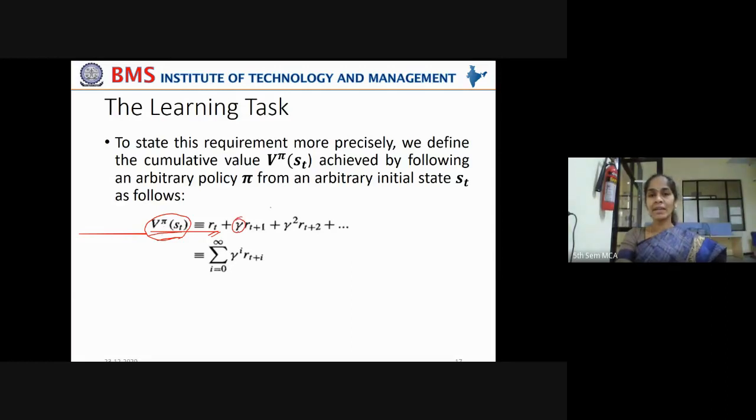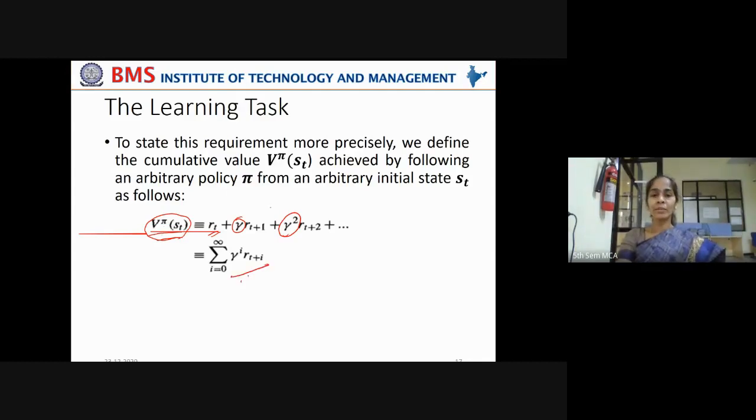Gamma will indicate the decline in the importance of that reward as the time is delayed. Okay, so it is gamma RT plus 1 plus, as the time slices increase to t plus 2, the discounting factor also increases exponentially, meaning the reward that is delayed too far will lose its importance exponentially. That is being mentioned here.